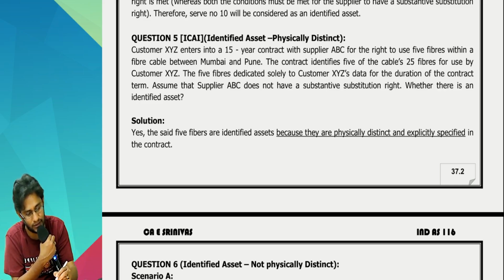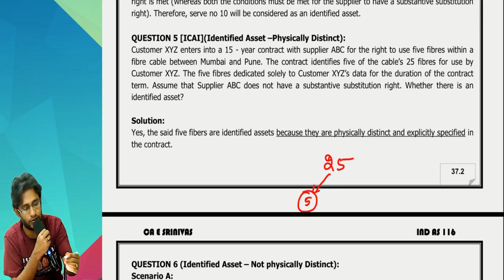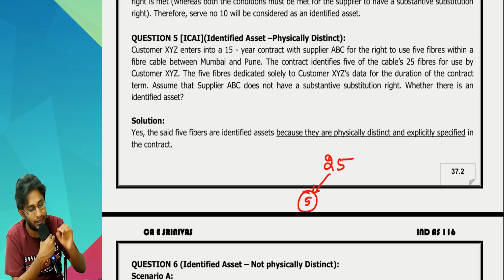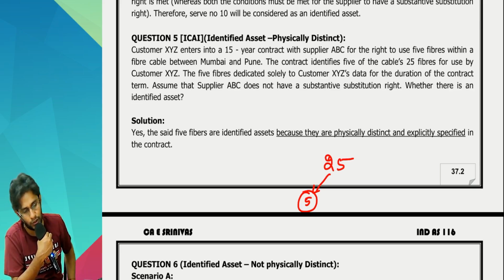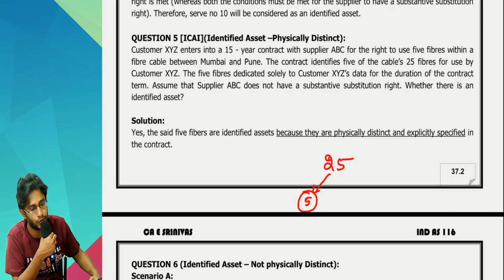What he says is they are having total 25 fibers between Mumbai and Pune. Out of that, in the contract only 5 are identified towards customer XYZ. The 5 fibers are dedicated solely to customer XYZ's data for the duration of the contract. Assume that supplier ABC does not have a substantive substitution right.